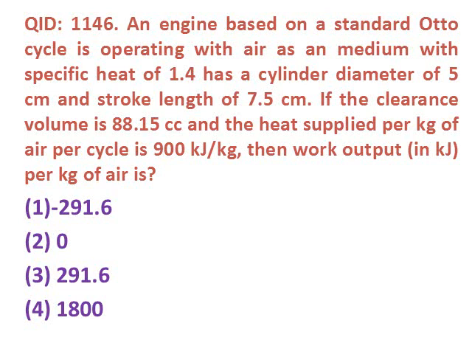If the clearance volume is 88.15 cc and the heat supplied per kg of air per cycle is 900 kJ per kg, then work output in kilojoule per kg of air is? Options are first minus 291.6, second 0, third 291.6, fourth 1800. The correct answer is 291.6.